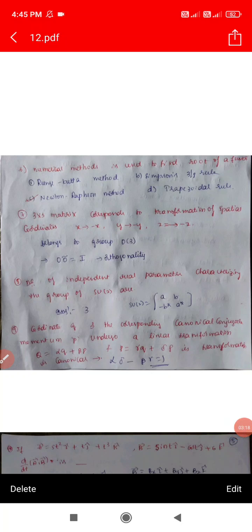Next question: which numerical method is used for finding the root of a function or the square root of a function? The best method for this is the Newton-Raphson method. The Newton-Raphson method can be used for finding the square root of the given function.